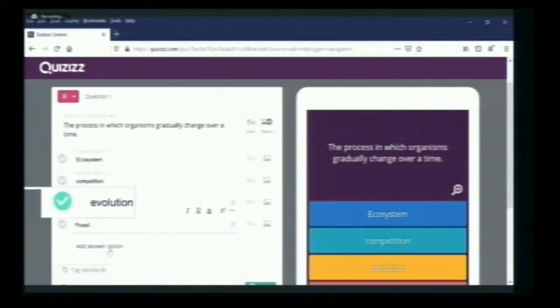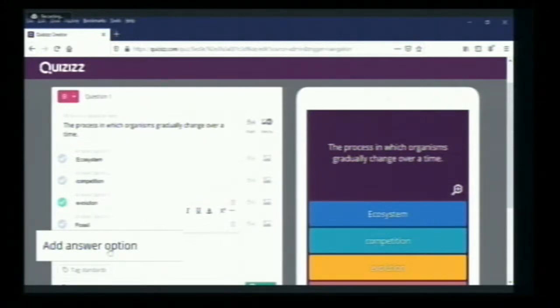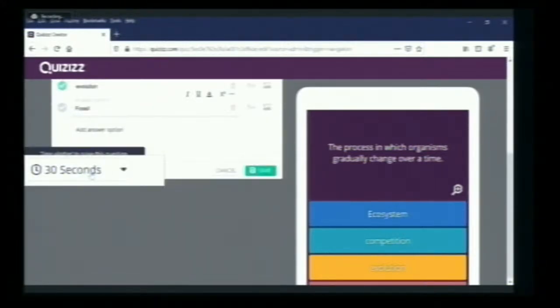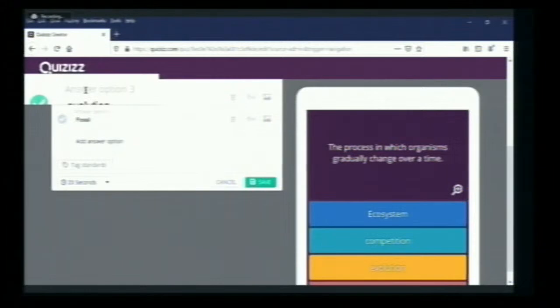If you want to give one more option, you can add an answer option here. Below, by default 30 seconds will be provided for the students to attempt this question. If you want to reduce or increase it, you can change the time, such as 60, 45, 30, or 20 seconds. So I will give 20 seconds and save.